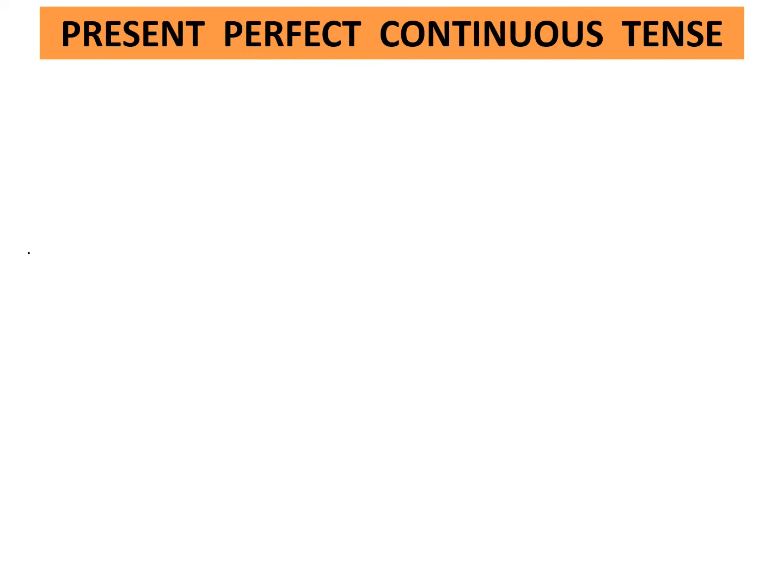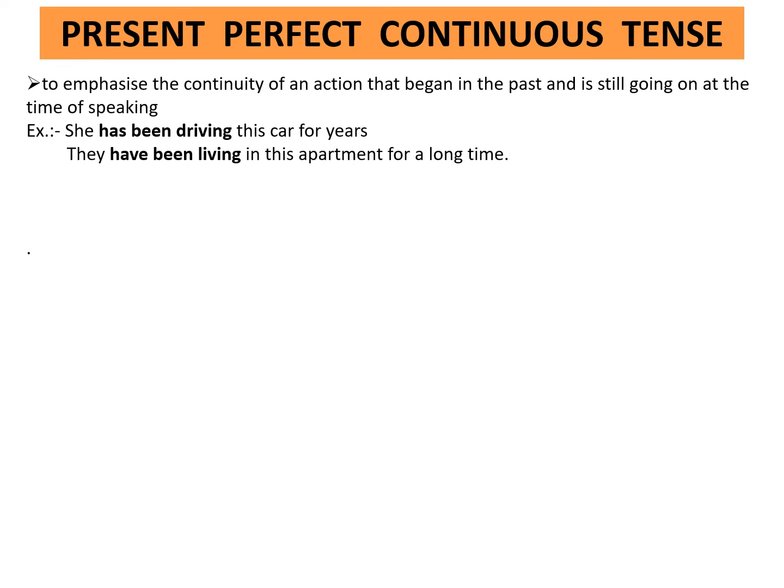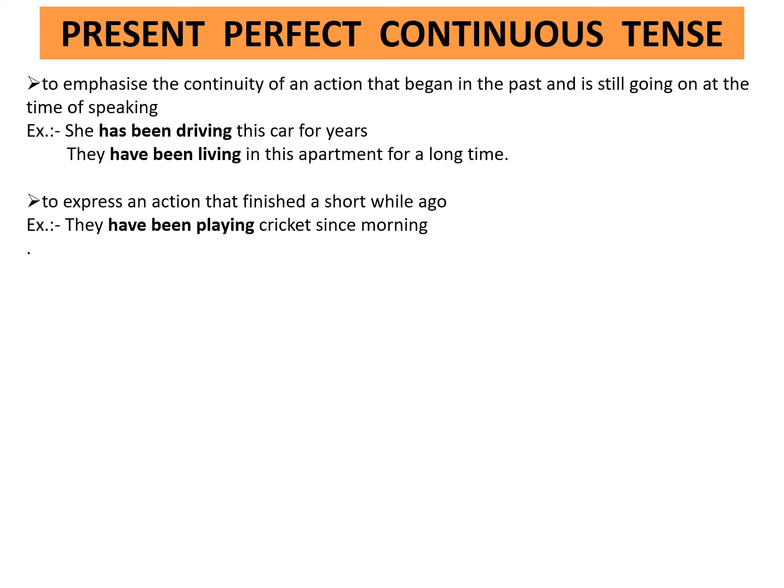Perfect continuous tense. It emphasizes the continuity of an action that began in the past and is still going on at the time of speaking. Example, she has been driving this car for years. They have been living in this apartment for a long time.